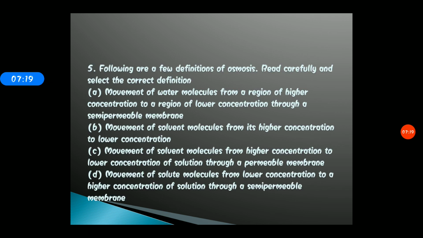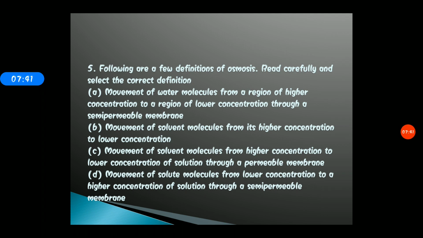The next question is the fifth one. Following are a few definitions of osmosis. Read carefully and select the correct definition. Option A is movement of water molecules from a region of higher concentration to a region of lower concentration through a semi-permeable membrane.